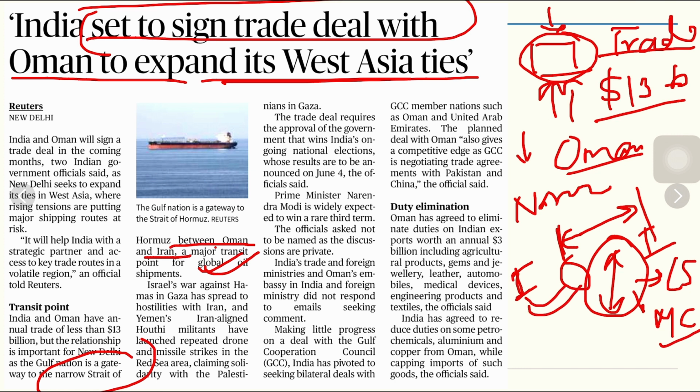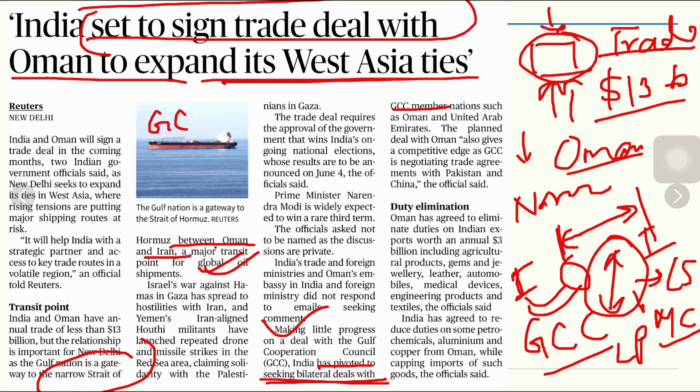Second, the trade deal actually requires the approval of the government that wins India's ongoing national elections. So there is little progress on a deal, and it is also important because with the Gulf Cooperation Council, there has been only limited progress. So India, that is why, has pivoted to seeking bilateral trade deals with GCC member countries. With UAE, we have already signed a trade deal. Now Oman will be another country where we are doing bilateral negotiations on trade.